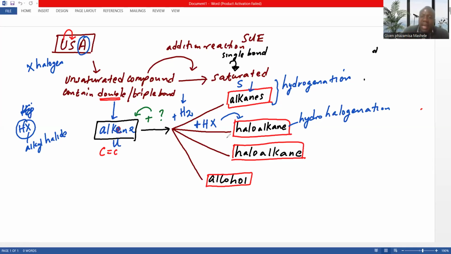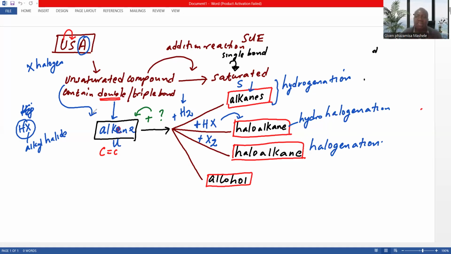But again, a haloalkane can still be formed when we add halogens only, two atoms of halogens. Then this will be called halogenation. It means it's the addition of halogens onto the unsaturated compound.